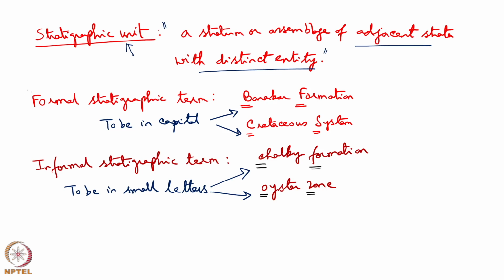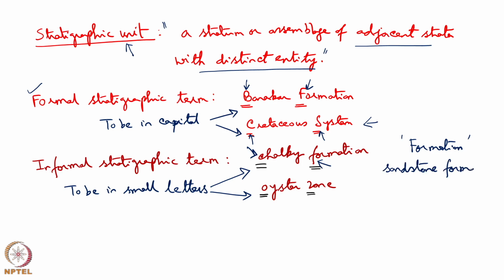Let us look at how the formal stratigraphic terms are written. Barakar Formation, Barakar is a location, B in capital, Formation F has to be in capital. And if I am writing Cretaceous System, C has to be capital, System S has to be capital. In terms of the informal stratigraphic term, chalky formation, here C is small and F is small. So, in the geological literature, if you find F in capital for Formation, it means it is a formal stratigraphic unit.